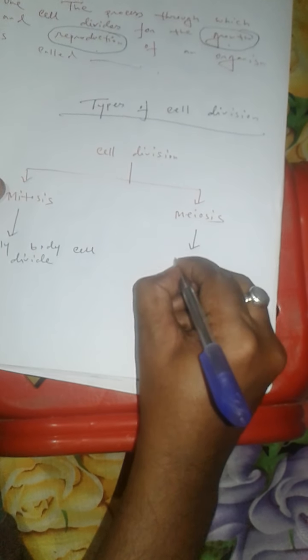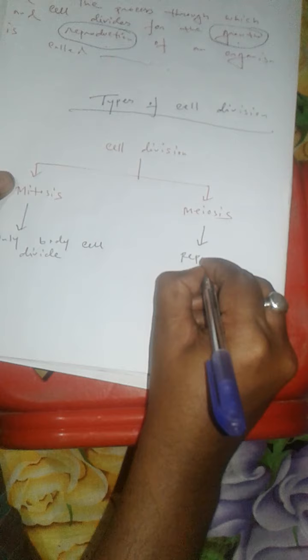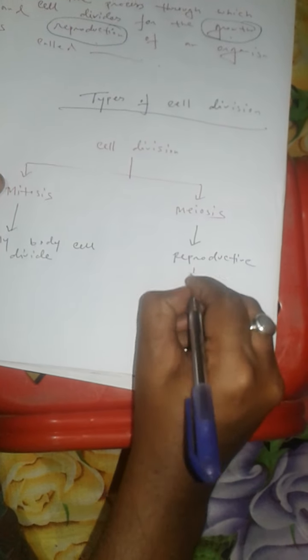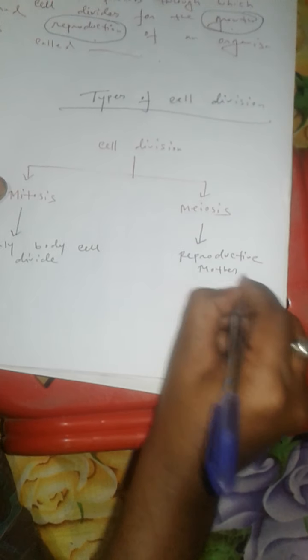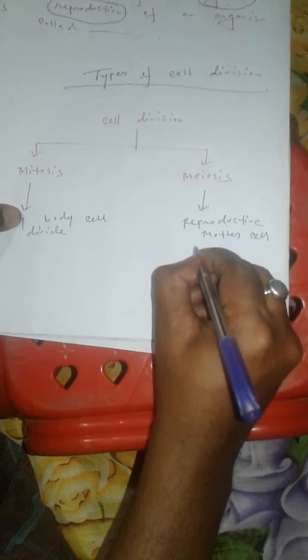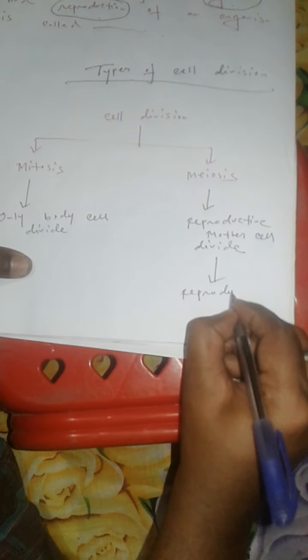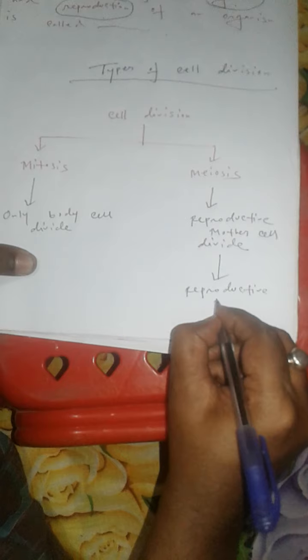But during meiosis, reproductive mother cell divides to produce reproductive cells. Two different terms